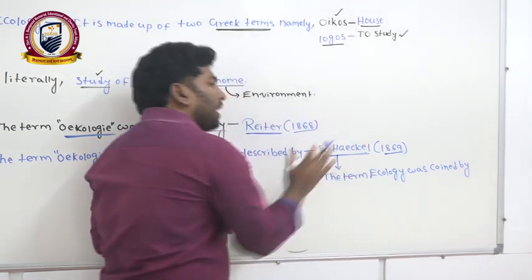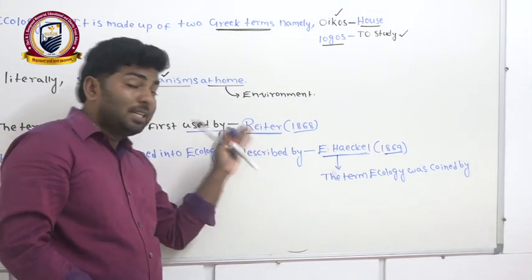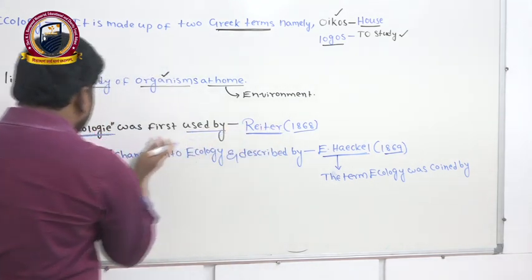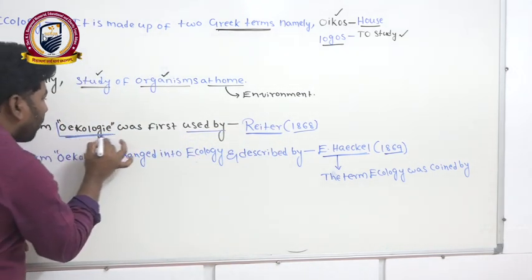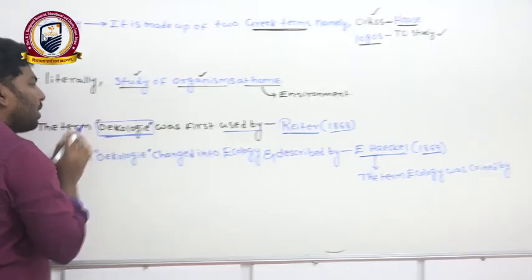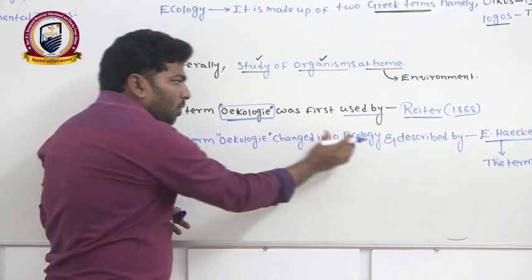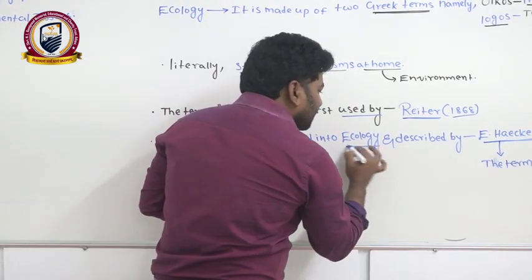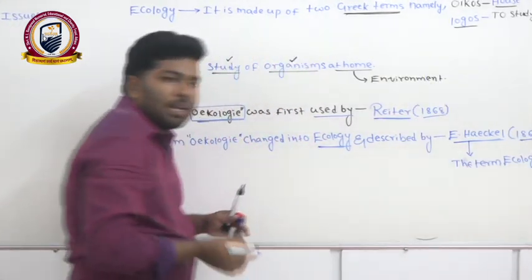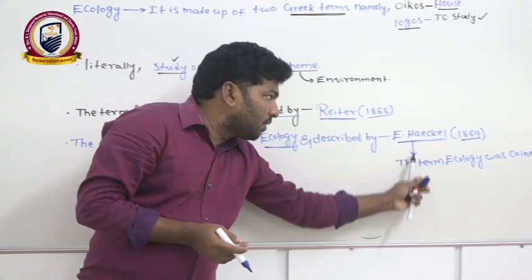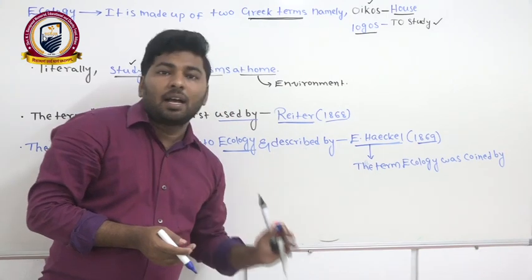That is also Ernest Haeckel only, not the writer. The reason is, the writer used the term oikology, not ecology. These terms were changed into ecology by Haeckel.